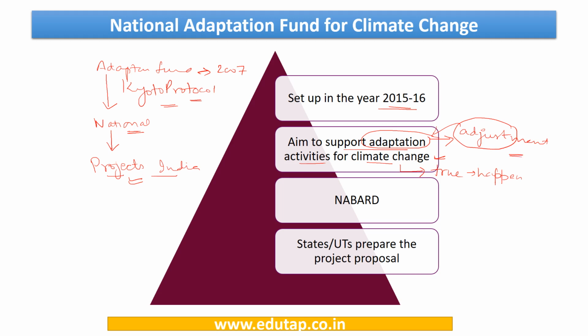This particular fund finances those adaptation activities that help to reduce the potential damage of climate change. So we can say the objective behind this fund is to reduce the potential negative effects of climate change on life and property.